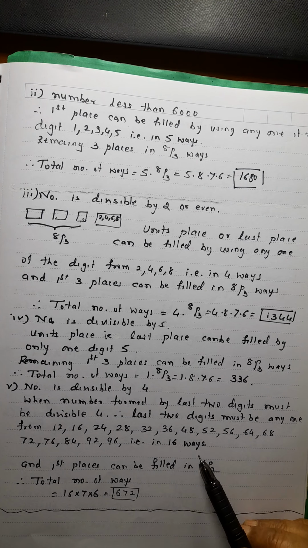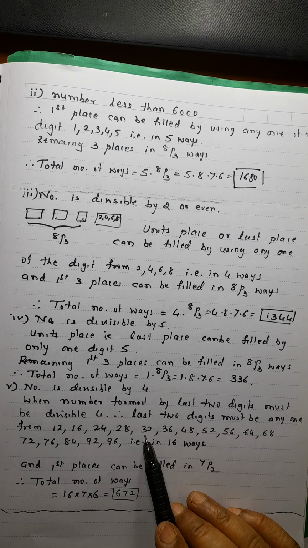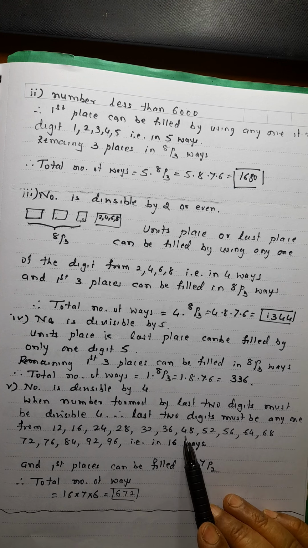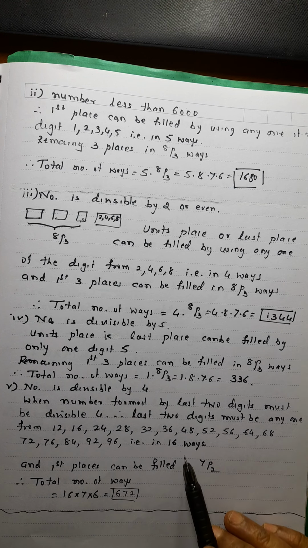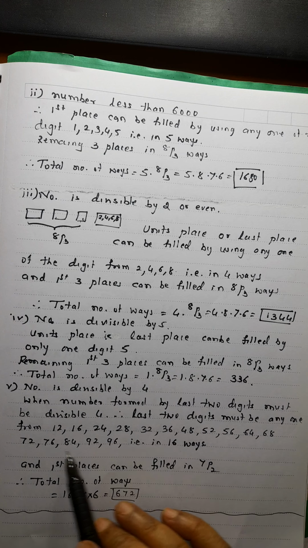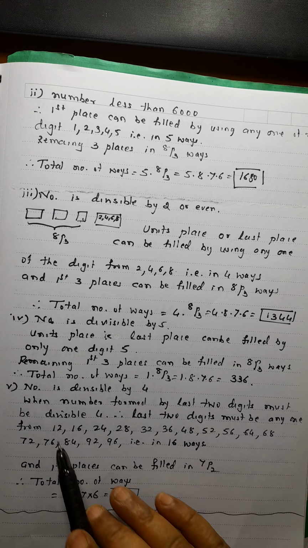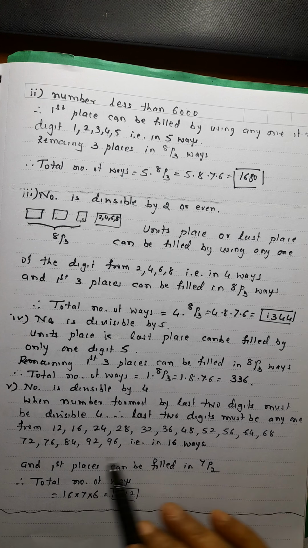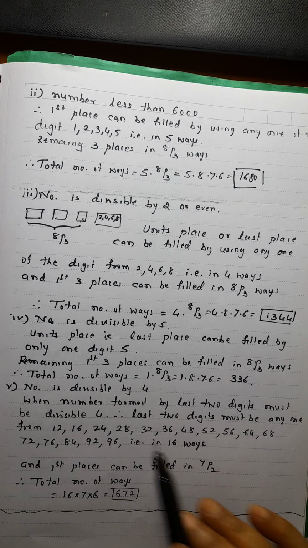If you understood this, then write. Otherwise, forget about this problem. So 24, 28, 32, 36 are fine, but 44 I should not write because repetition is there. All these numbers you will get, they are 16 ways. If you want, you can check, they all are divisible by 4, using digits 1 to 9.